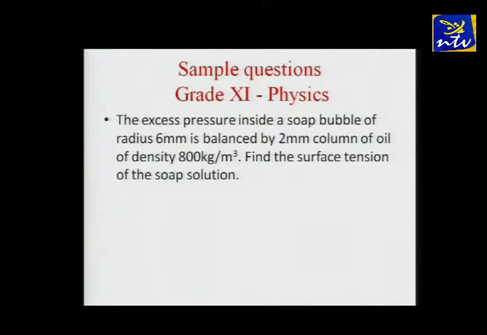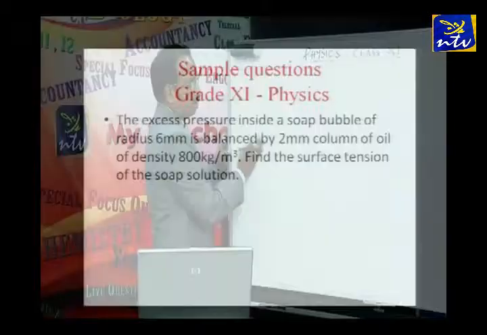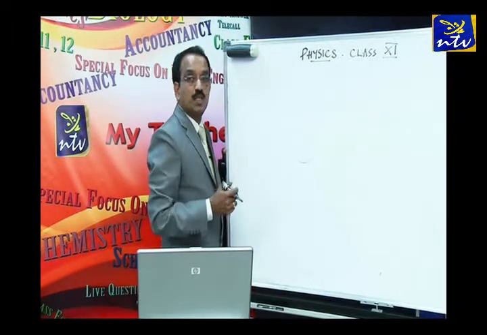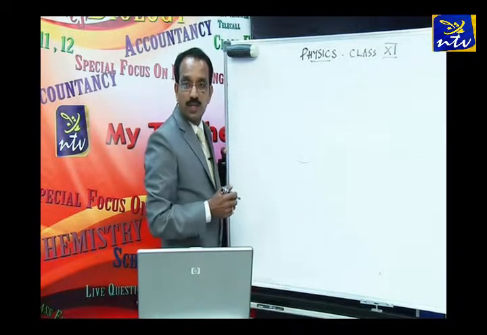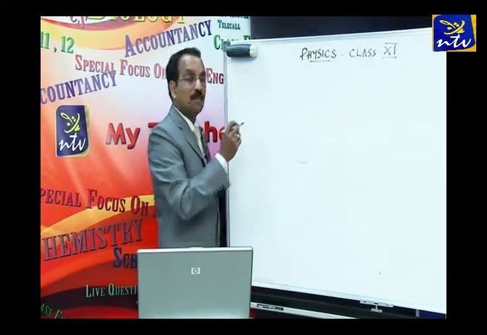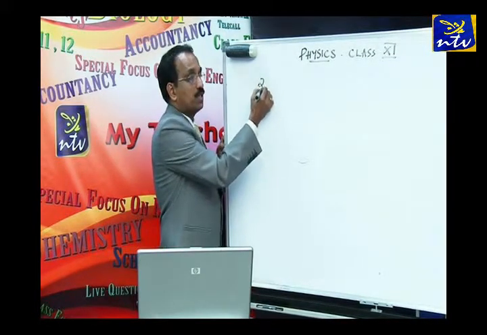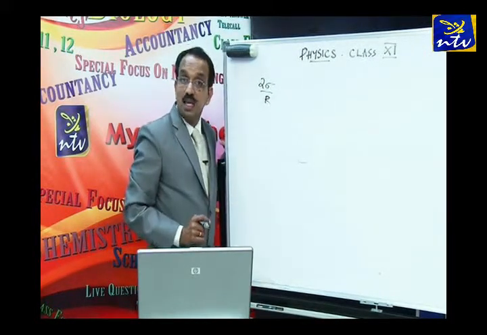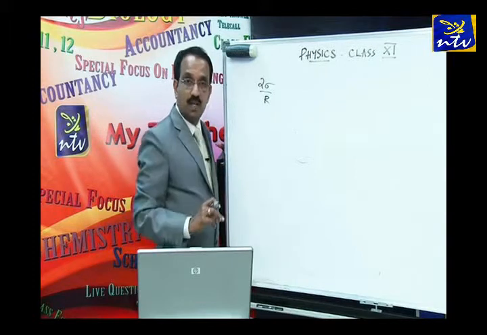So here, now listen, I'll mention that. The excess pressure inside a soap bubble: what equation did you study for excess pressure? You must remember this equation. 2 sigma by r is the equation you studied for the excess pressure inside a drop, where sigma is the surface tension of the liquid.